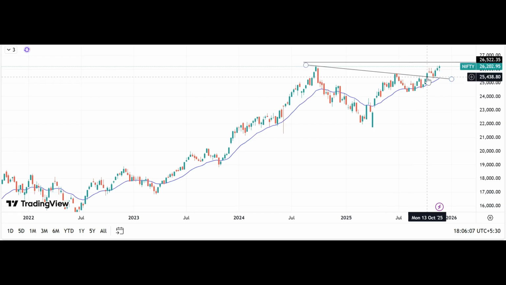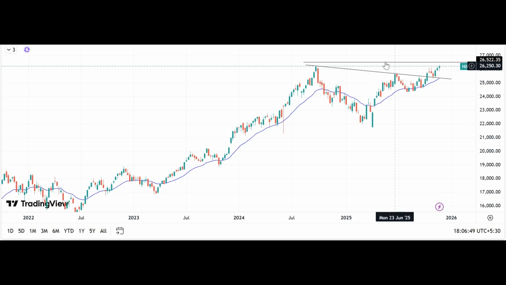Given the breakout I already discussed, and after that how neatly it has retested this trend line, and from here it has given a new journey towards the record high, the all time high, which earlier was 26,277, and on Thursday it broke that level of 26,277 around. On Friday, yes, it was the 26,300 level of new highest level of the Nifty 50.